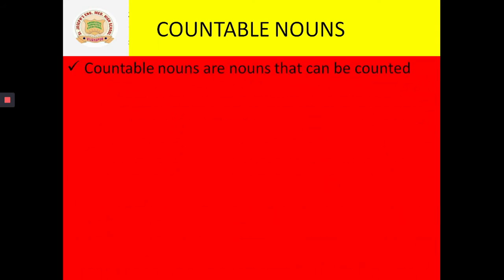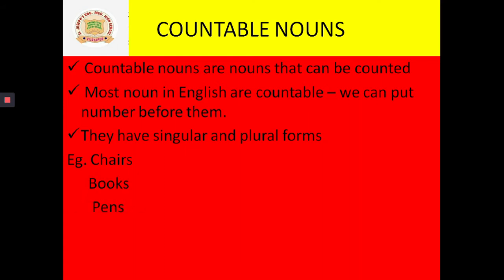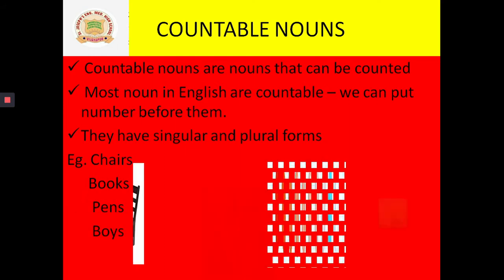Countable nouns are the nouns that can be counted. Most nouns in English are countable. We can put a number before a countable noun. They have singular and plural forms. For example, chairs, books, pens, boys.